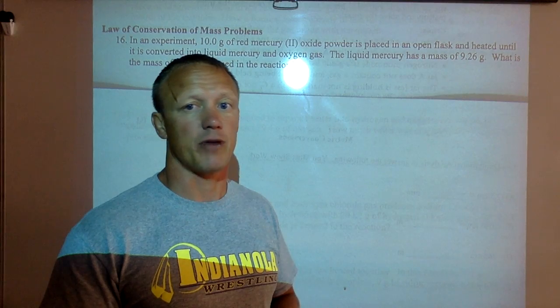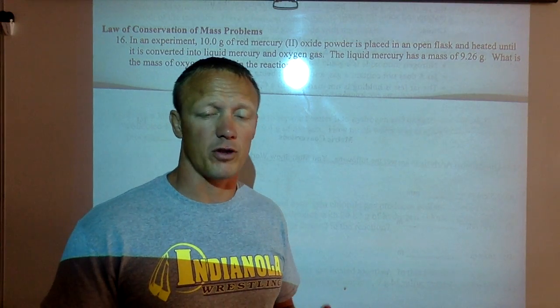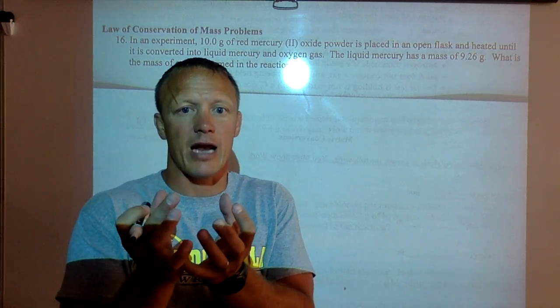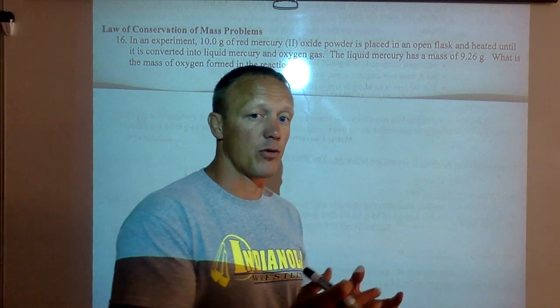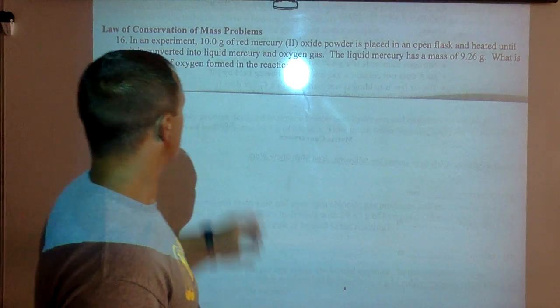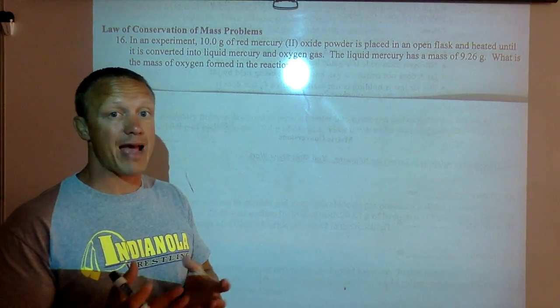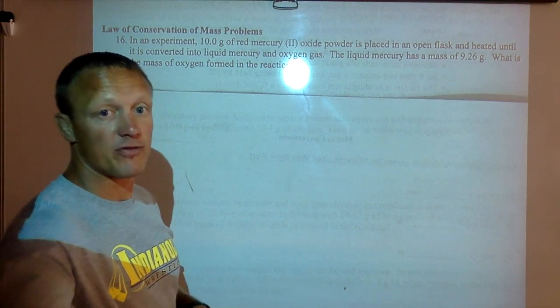But these are going to be just basic problems today. Now, you don't have to know how to write chemical formulas to do this. You just got to know that I'm mixing these two chemicals, so there's a certain number of atoms there. Those atoms have to be there when the reaction is done. So that's what law of conservation of mass is, or law of conservation of matter. That means that the same amount of mass is still there after the reaction as before.